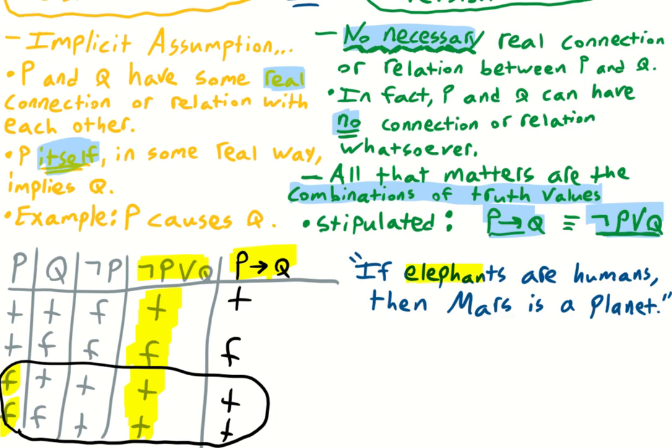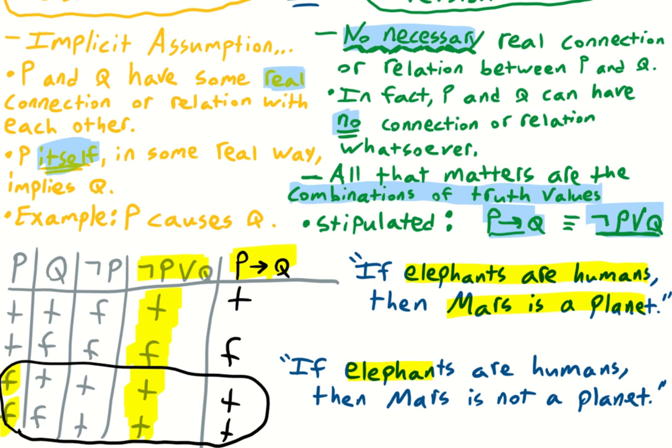If elephants are humans, then Mars is a planet. So obviously we have a false antecedent, but we have a true consequent. And also notice that elephants and the planet Mars have nothing to do with each other. So P and Q have no connection, no relation whatsoever, and the antecedent is totally false. The consequent is true. Now in mathematical logic, we'll say this is true, which is really strange. It doesn't make much sense, but it is considered true.